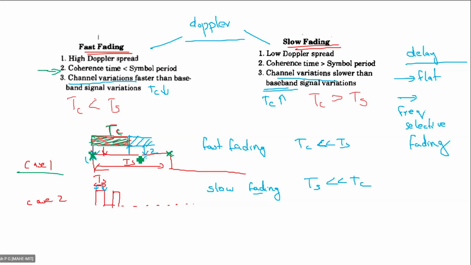Therefore, those 2 points will be experiencing the same effect. In case 1, we experience fast fading because TS is greater compared to TC. In case 2, TS is smaller compared to TC, and therefore it is experiencing slow fading.